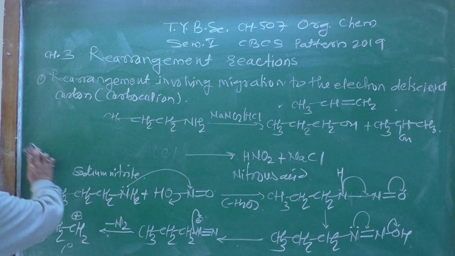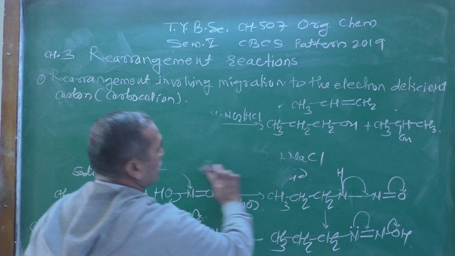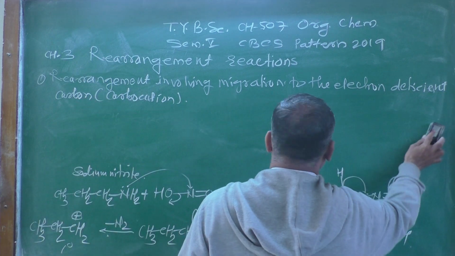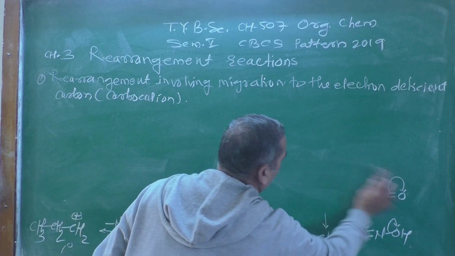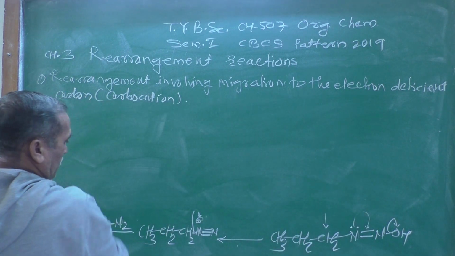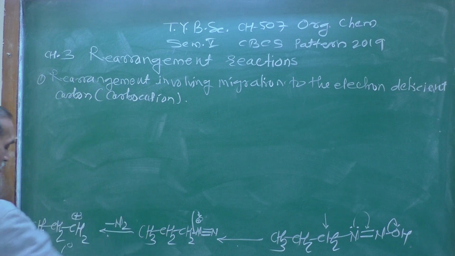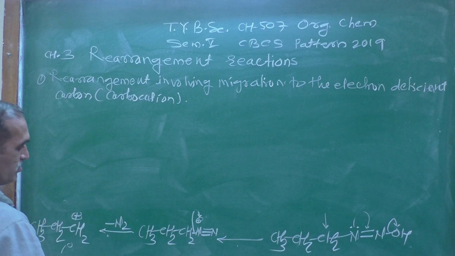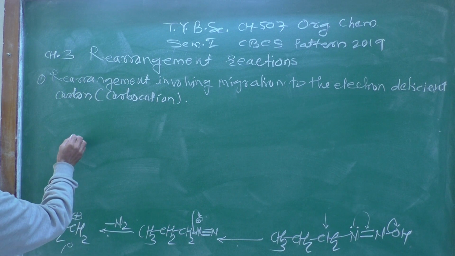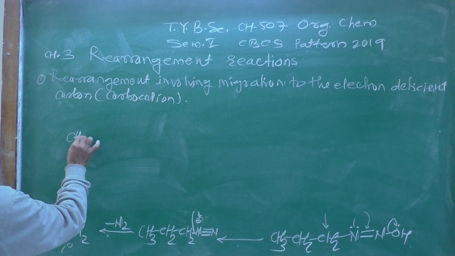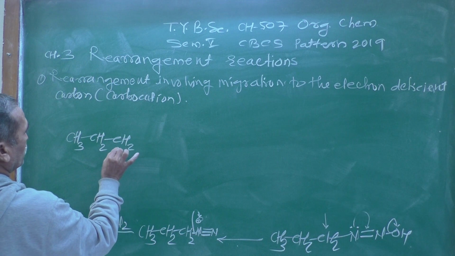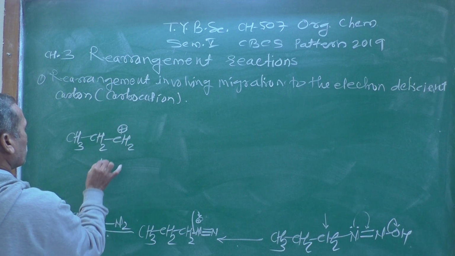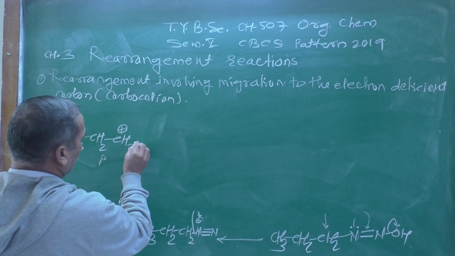Let me clean the board. Now let's see how we get different types of products as mentioned just now. Here I am showing CH3, CH2, CH2 with a positive charge. This is a primary carbocation.